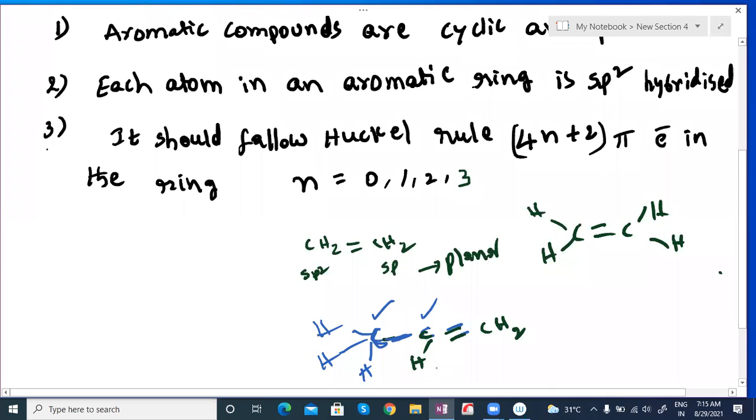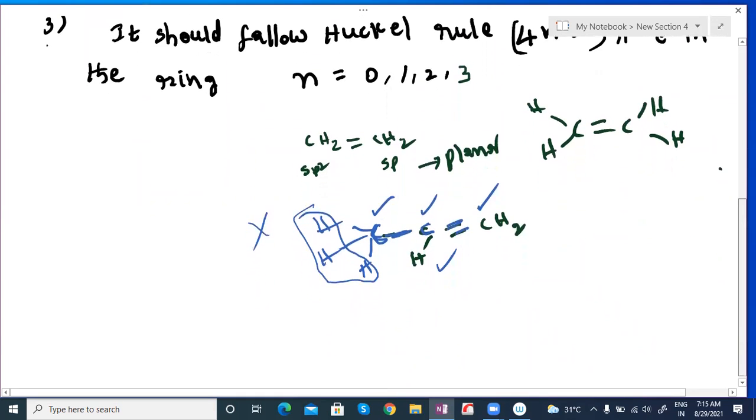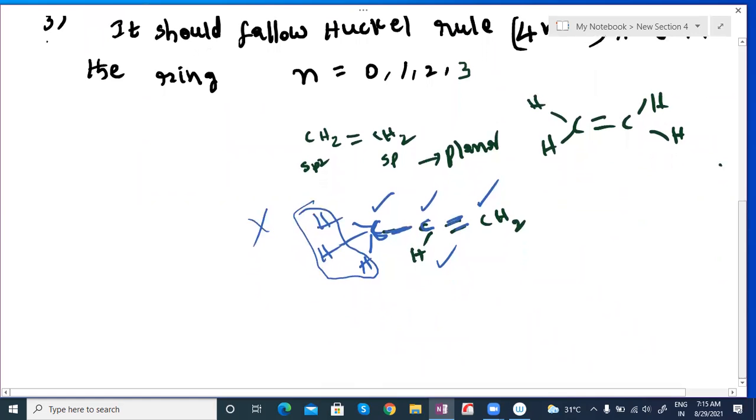Even this is in the plane. These are in the plane, and this hydrogen as well as carbon. So the double bond attached carbons you can consider in the plane, not the atoms attached to the next carbon. We should not consider these atoms in the plane. So planar means all the atoms are present in the same plane.